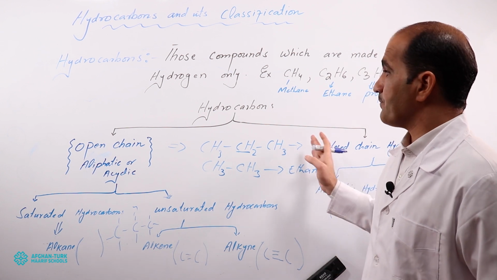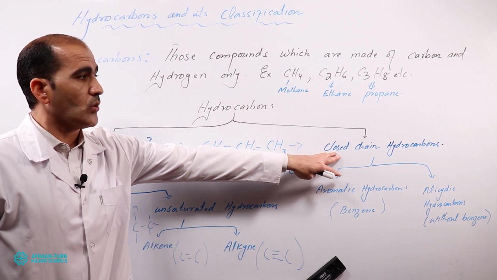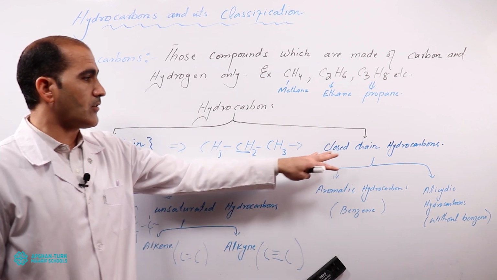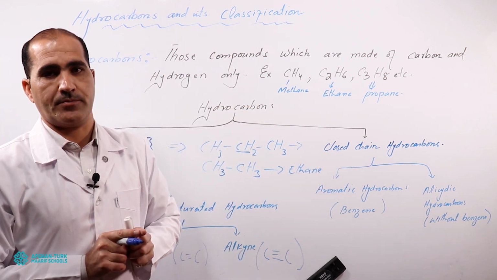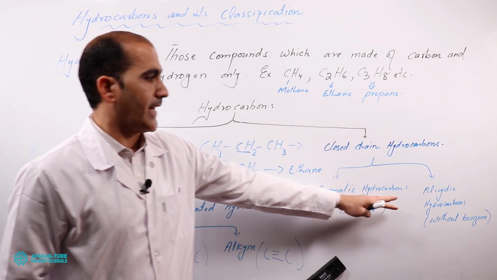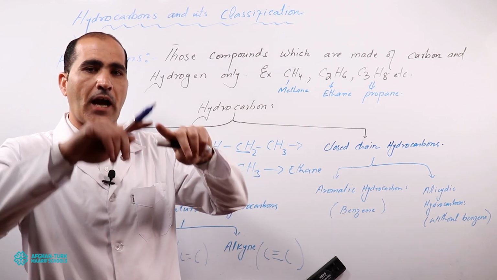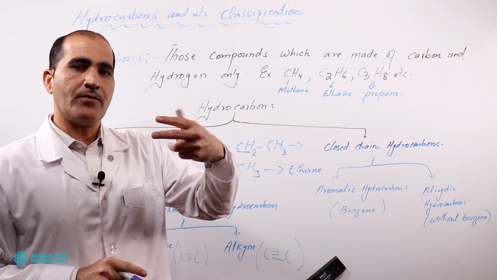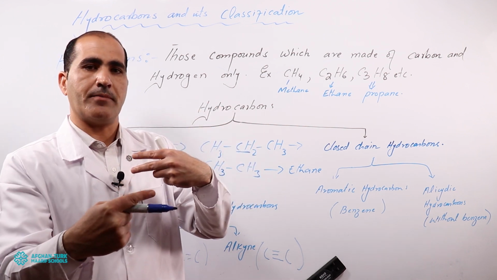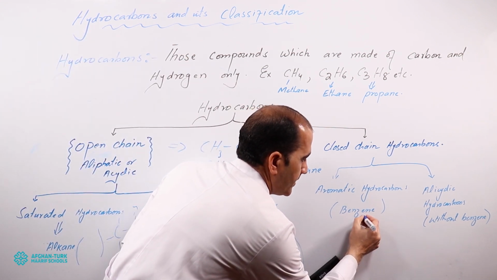Now, here you can see the closed chain hydrocarbons, the second type. Those hydrocarbons which are in cycle form are further classified into aromatic hydrocarbons and alicyclic hydrocarbons. Aromatic hydrocarbons are those hydrocarbons in which we have benzene rings, in which the carbons are attached by single and double covalent bonds alternately.